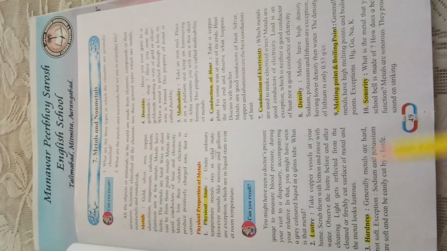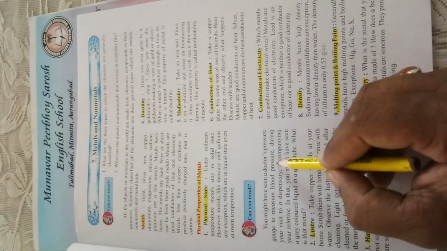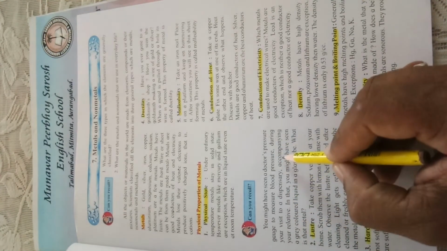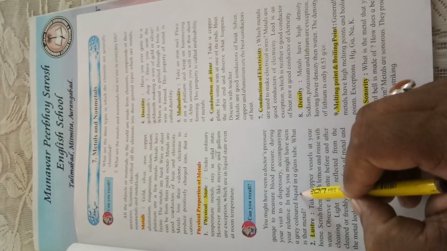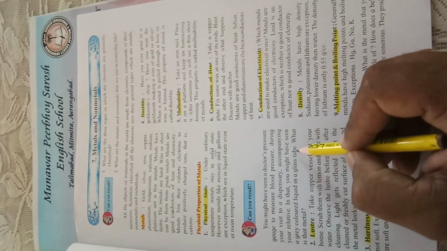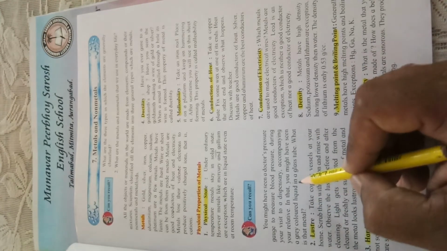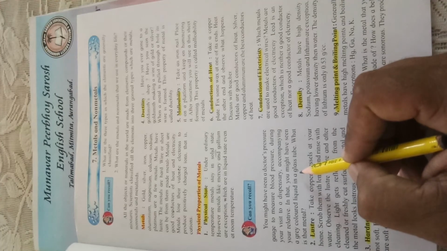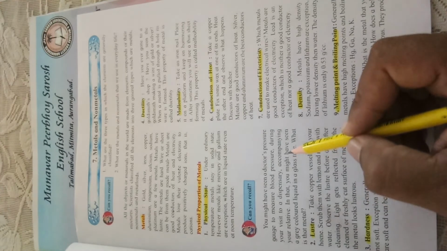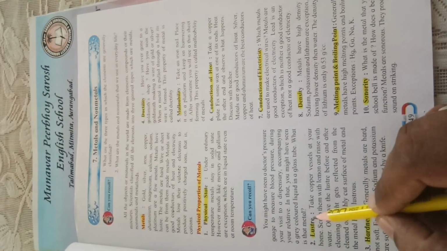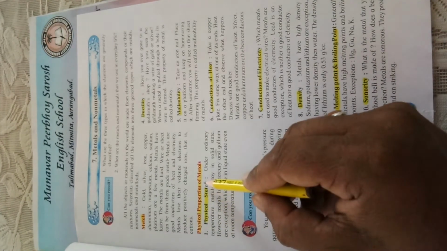Now see here, you might have seen a doctor's pressure gauge to measure blood pressure during your visit to a dispensary accompanying your relative. In that you might have seen a grey colored liquid in a glass tube. For checking the BP, they are using this device. What is that metal, beta? Very good. It is mercury, which is in the liquid state. So this was the first property, physical state. Physical state is the first property of metals.